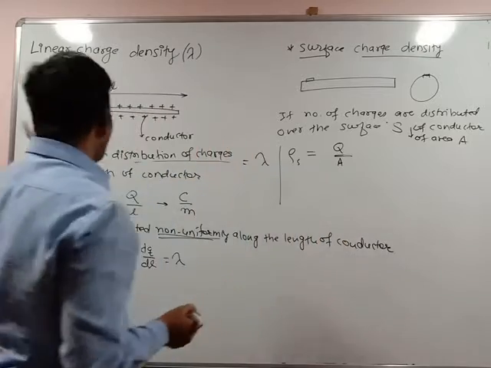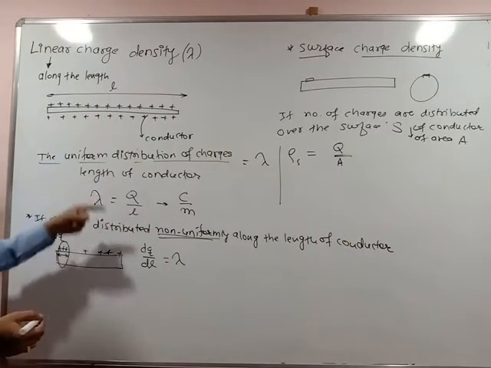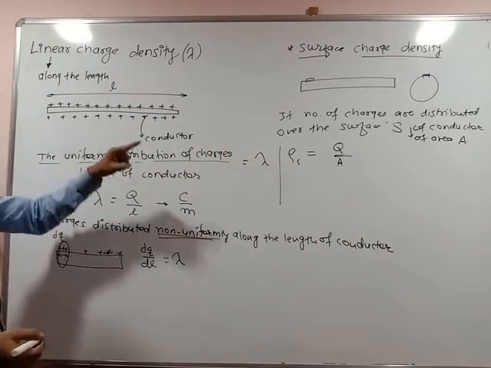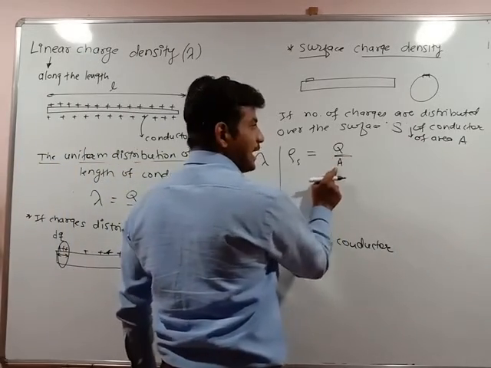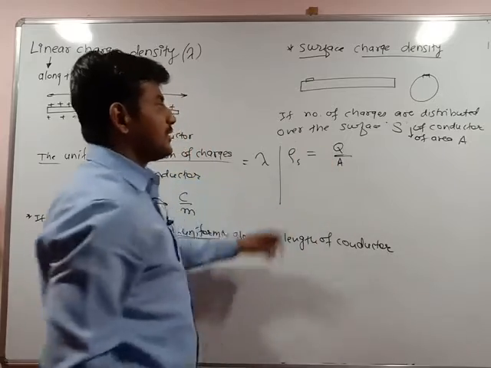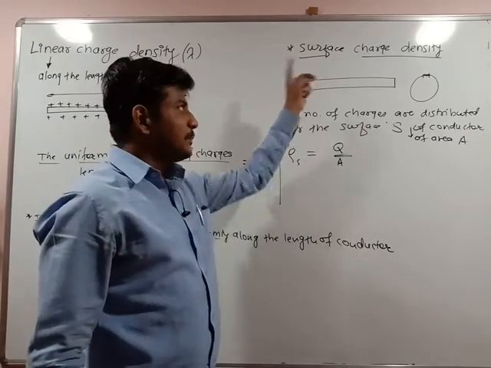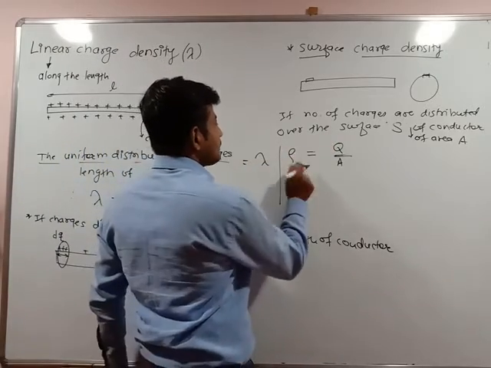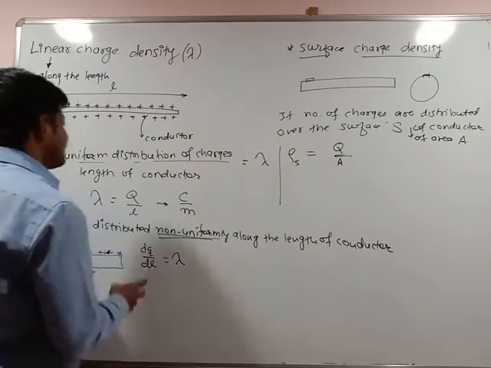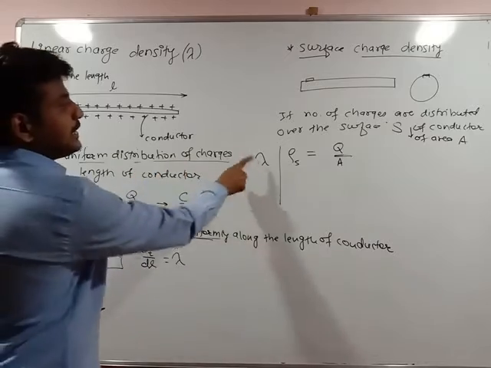Look, along the length L, how much charge is distributed? Q by L. That is the linear charge density. On the surface, charges distributed are Q by A, the number of charges distributed over the surface S of area A. The total surface area is A. So charges per unit area gives the surface charge density. Charges per unit length gives the linear charge density.